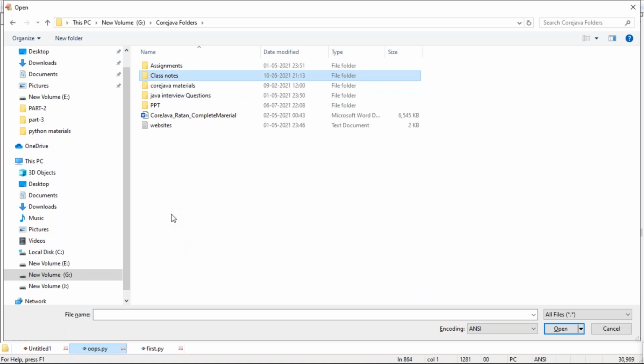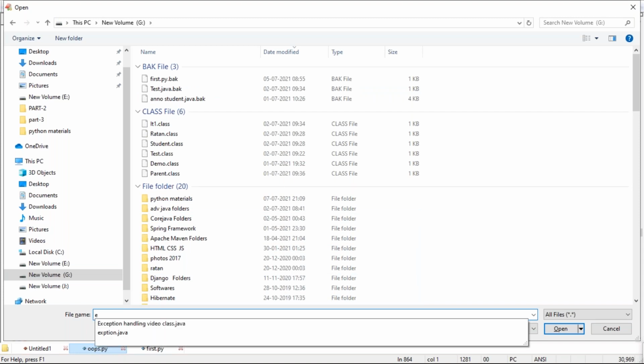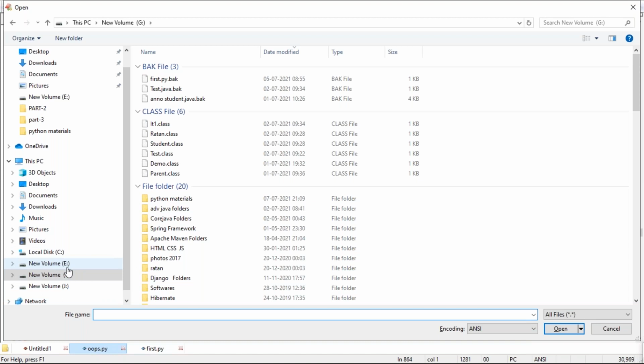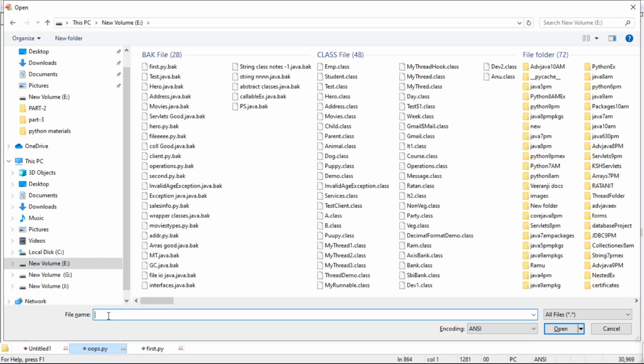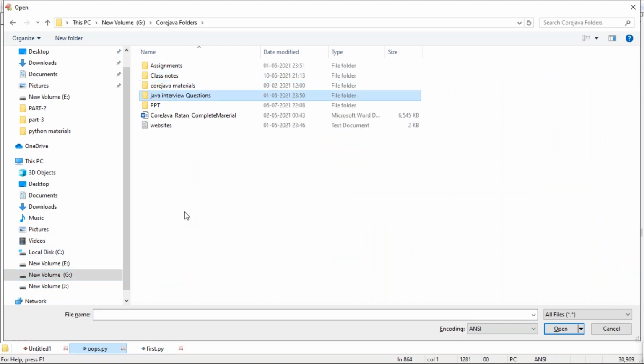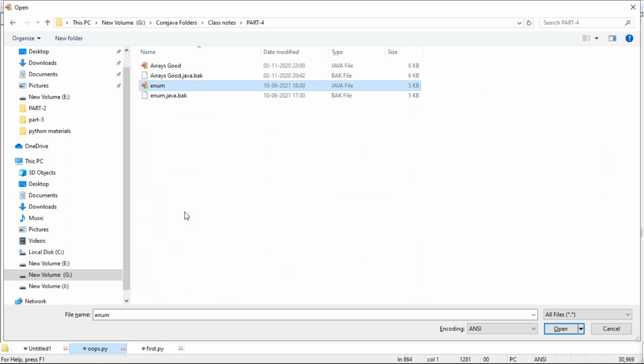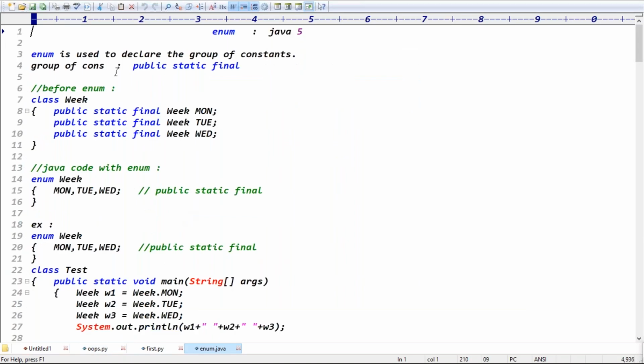If you go for the enumeration concept, guys, enum is to declare a group of constants. And enum is from which version? Java 1.5 version. Yes, in Java 1.5 we have the enumeration concept, right? So in a Java class, if you need a group of constants, enum is used to take the group of constants, guys. That's it. A group of constants.